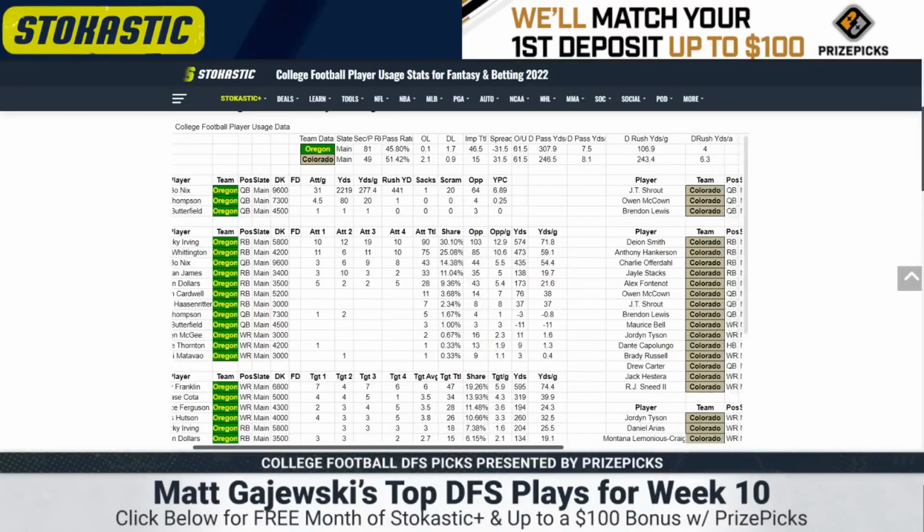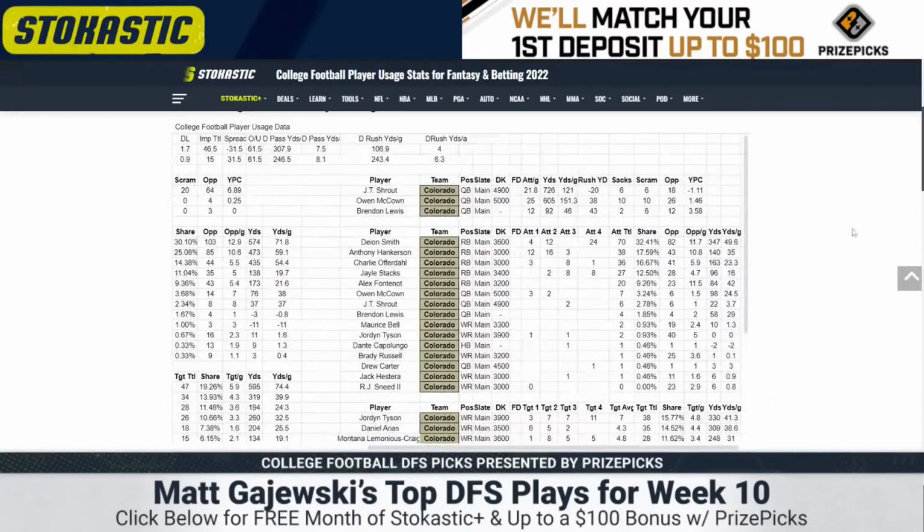Colorado's a mess. Owen McCown has returned to practice. We don't know if he plays yet, but they have a 15 implied team total, so this is a moot point anyway. You're not playing anyone in Colorado. They've had really injured running backs. Allegedly, Alex Fontenot is going to come back this week, which hurts really the only viable player on the team, Deion Smith, who carried 24 times last week. If Fontenot returns, this was a 50-50 timeshare prior to that.